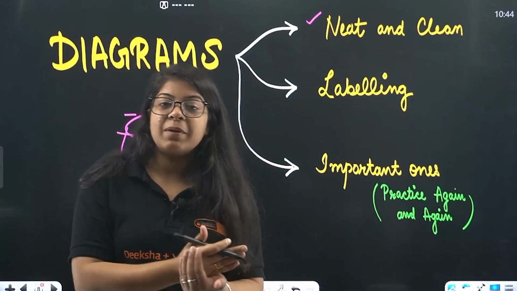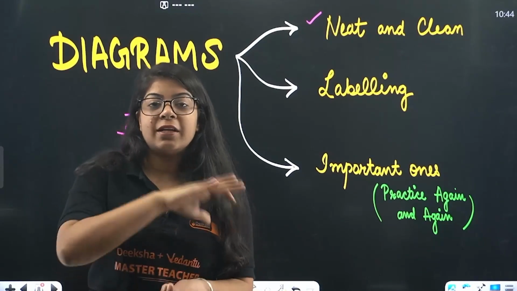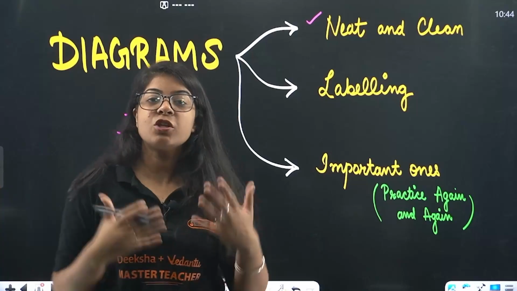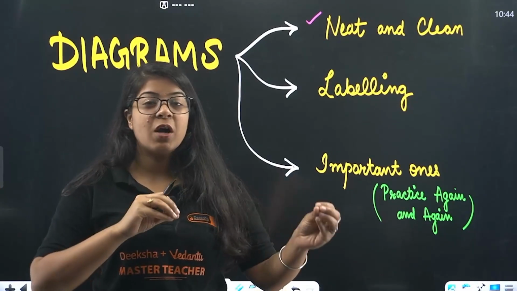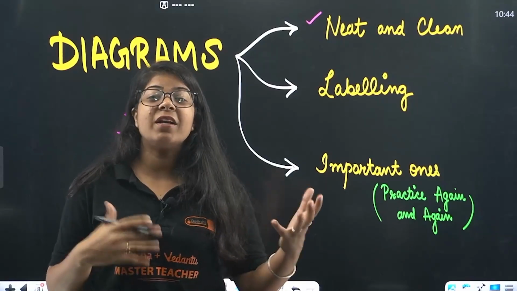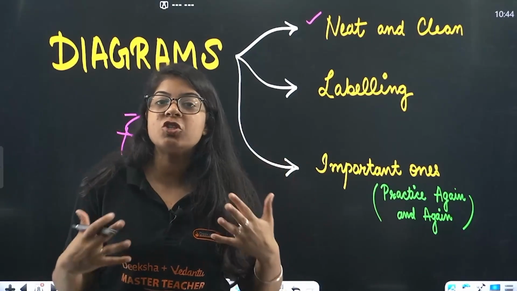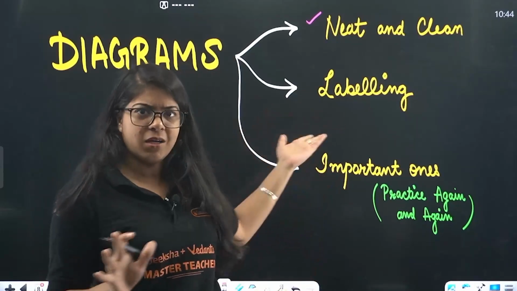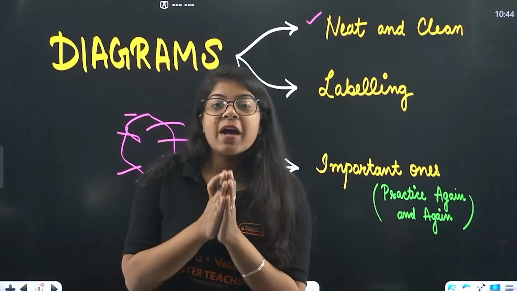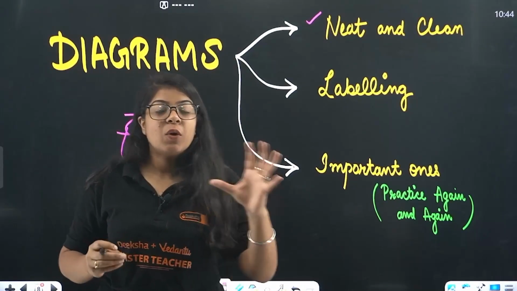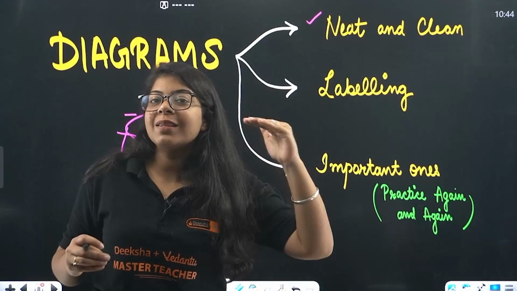So revise it completely, write it in good handwriting and write it fast. Do not think that you'll do all these things in the final examination. You won't be able to. I did this mistake. I used to just do the rough work, and in the final exam, when I started writing properly, it took me so much time. I have decent handwriting, but it still took so much time. So that's where we need to practice and see what we are lagging in. Make sure you are doing everything just like you will do in the exam hall.